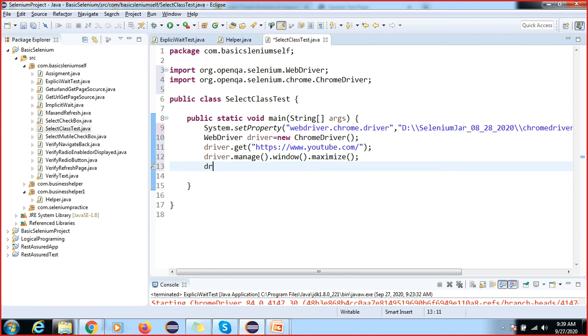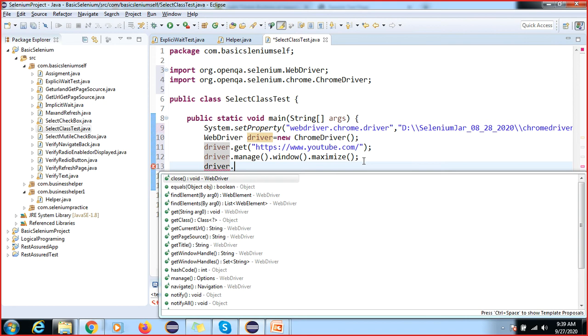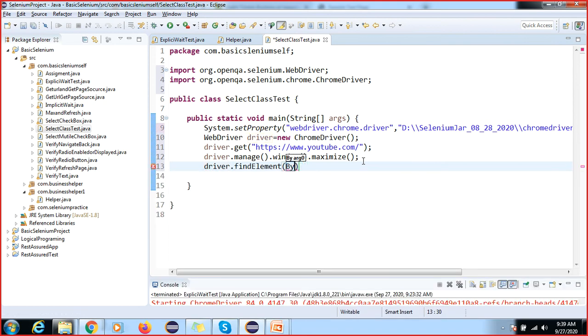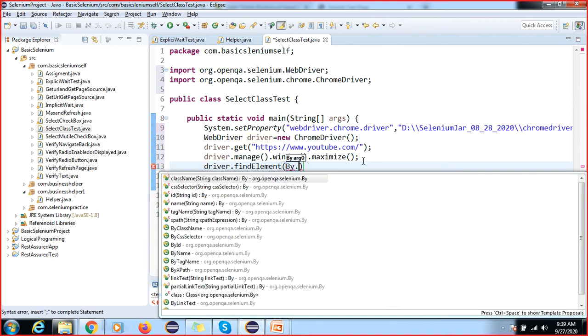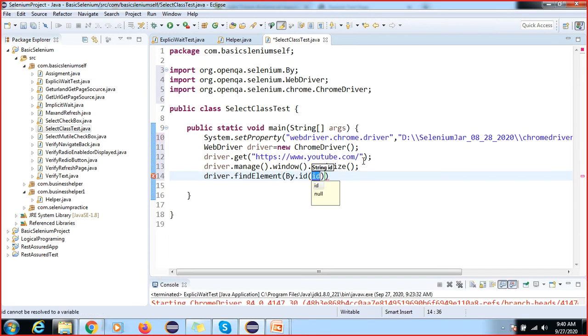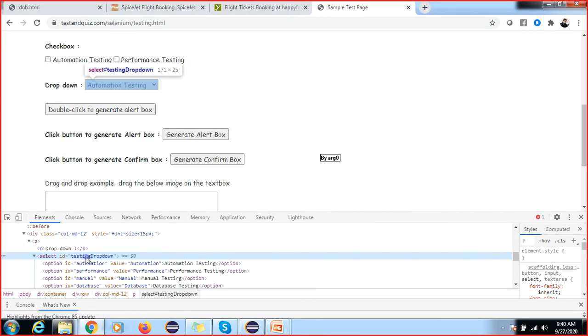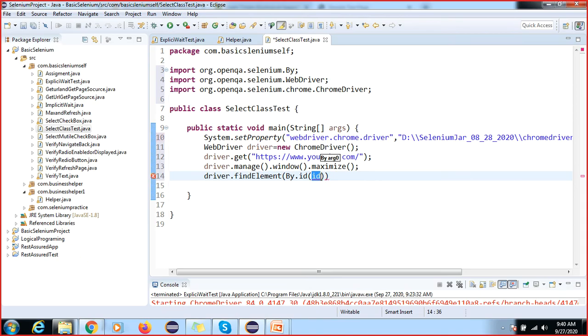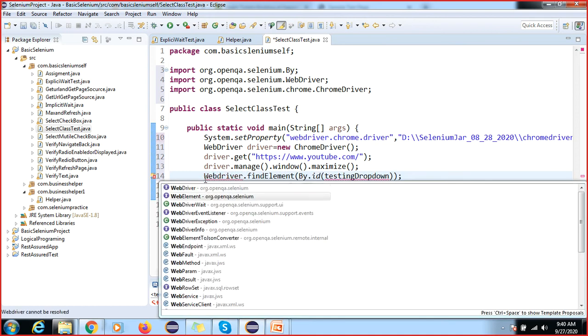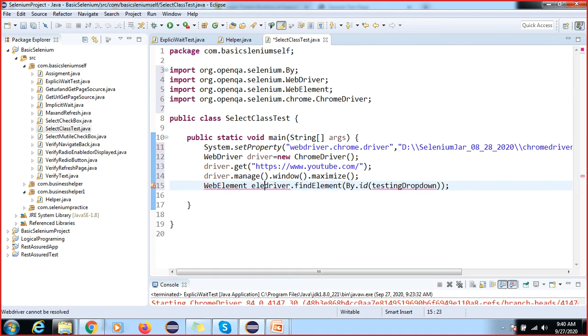So what is your first step? First step is driver dot find element by xpath, or I think an id is there. Let me check. Yes, id is there, so we can simply apply this id here. Now the first step we are applying is whatever we learned in the theory, so now just ele dot. This will accept a string value.